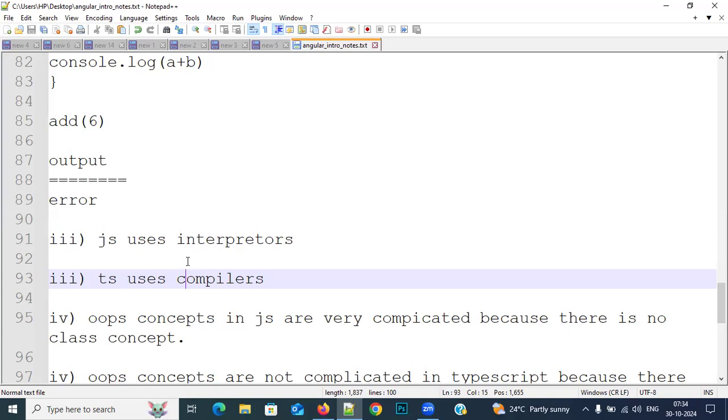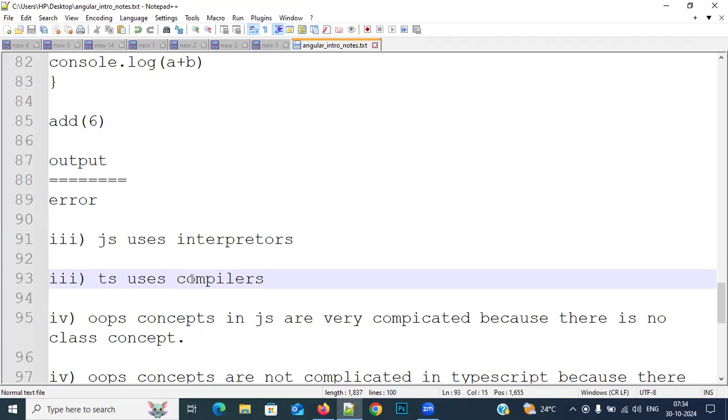Yes, sir. After solving the line number 2 error, only then will it go to line number 3. Okay, no problem. Line number 4, there is a problem. Again it will stop the interpretation and display the error. After solving the line number 4 error, it goes to line number 5. Okay, no problem. Line number 6, there is a problem. It will stop there and display the error. After solving that, we go to 7, 8, 9 like that. So what you need to understand is that it converts our code line by line, and whenever there is an error it displays them one by one. All the errors are not displayed at once.